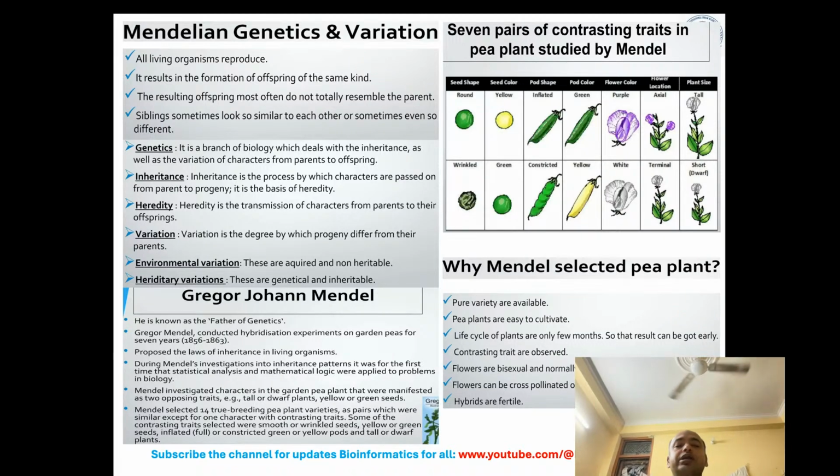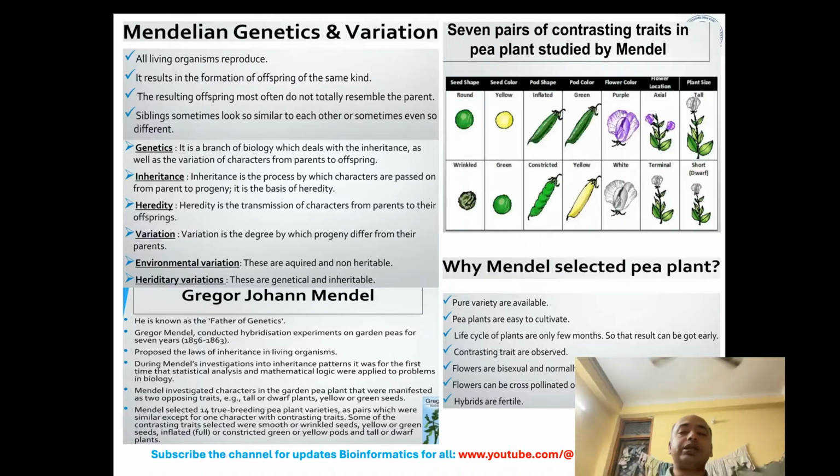Genetics is the branch of biology which deals with the inheritance as well as the variation of characters from parents to offspring. Inheritance is the process by which characters are passed on from parents to progeny, and it is the basis of heredity. Heredity is the transmission of characters from parents to their offspring, and variation is the degree by which progeny differ from their parents. Environmental variations are also present. These are acquired and non-heritable. Hereditary variations are genetical and inheritable.